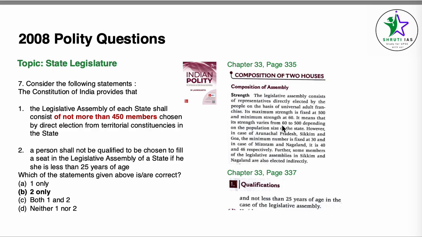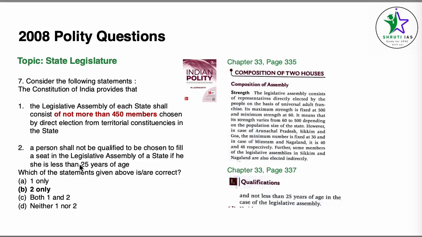450 is not the number. The maximum strength is 500. You can read this paragraph from the book, where it's given that there are some special cases of Arunachal Pradesh, Sikkim and Goa where the minimum number is fixed at 30. And coming to point number 2, same chapter, page number 337. Under qualifications for legislative assemblies, the minimum age is 25 and for legislative councils it is 30. So this makes our point number 2 correct and the answer becomes B, 2 only.